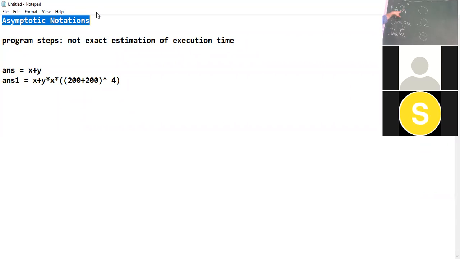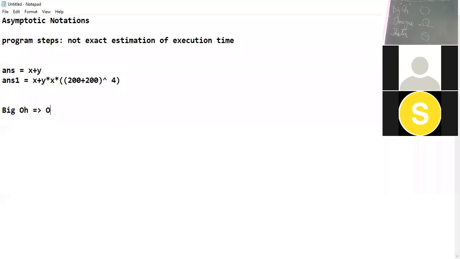In the beginning, we will start with big O notation. It is denoted with a capital O. So what does this big O notation say? Now I'm typing in the notepad.